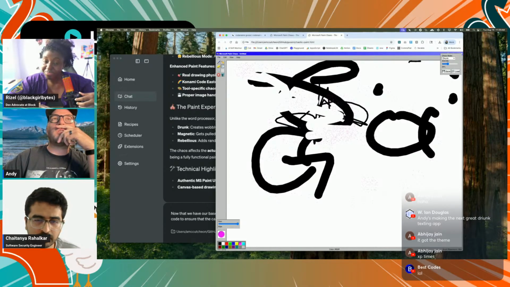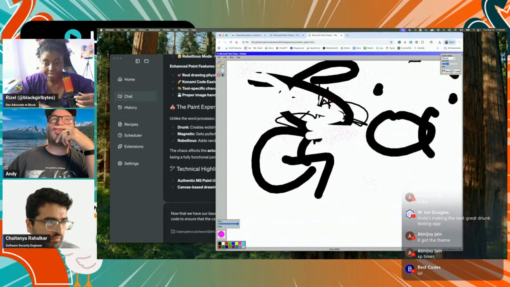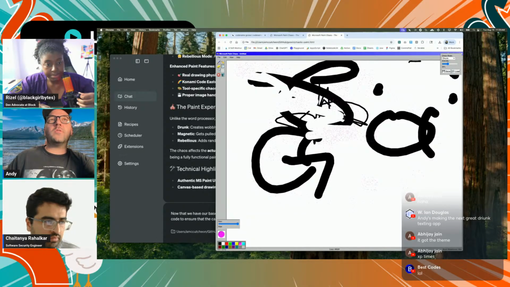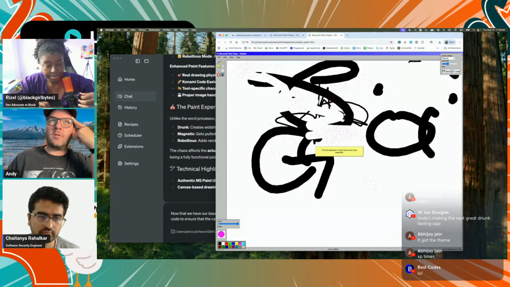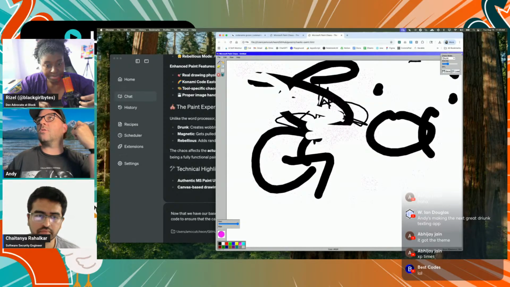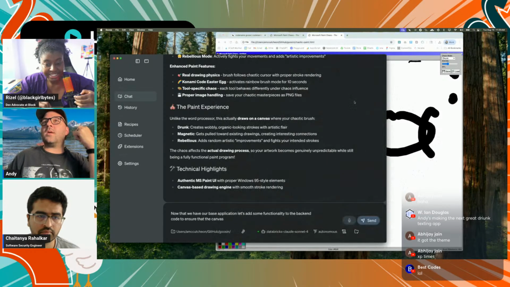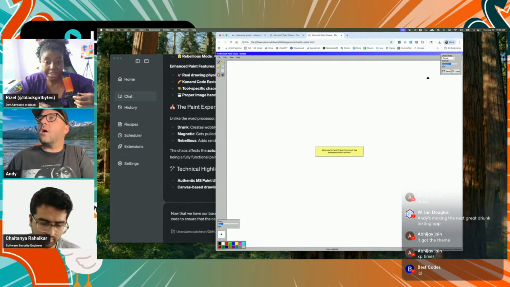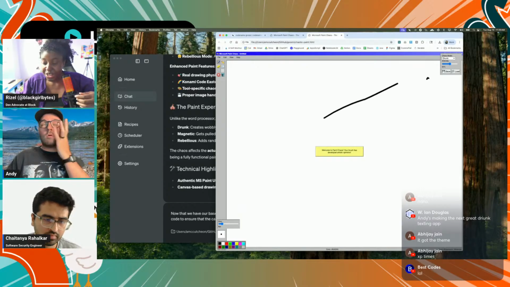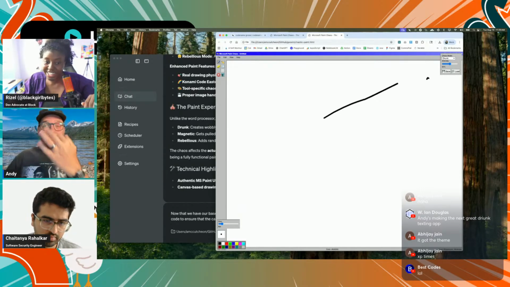So maybe for our V2, instead of the traditional, because we've got a paintbrush, we've got a pencil, we've got an eraser, we've got the poof cloud, which I guess is spray paint. We've got a rectangle, we've got the paint bucket fill that doesn't even seem to be working, so that's cool. Maybe we can ditch these traditional MS Paint features and come up with more chaotic features from the outset.